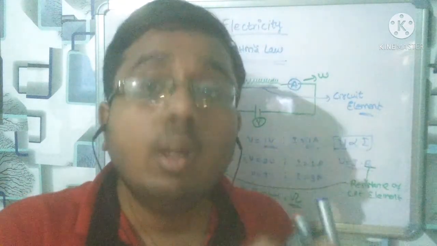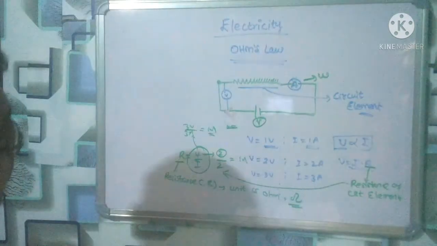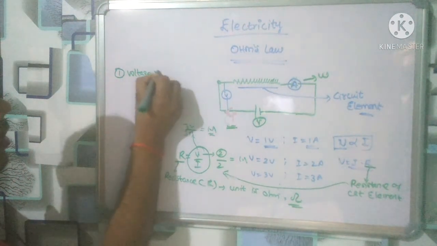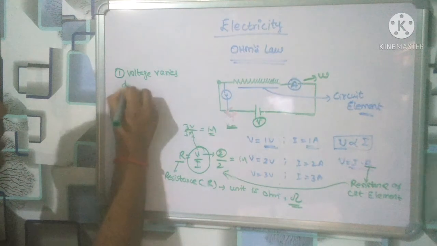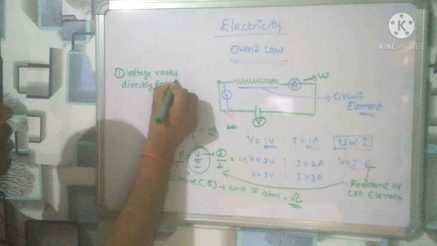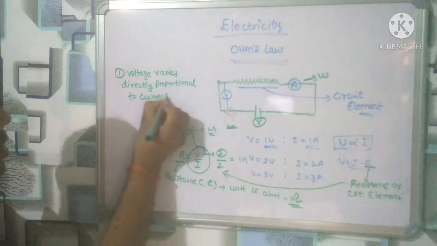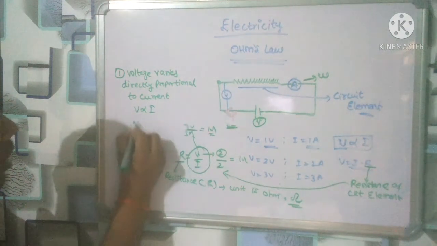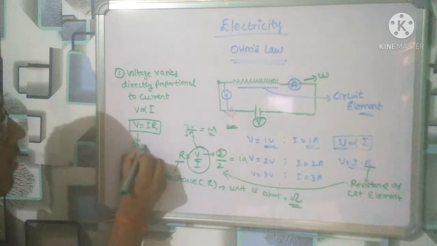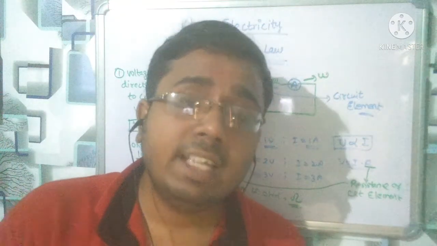So from here we conclude, please write, that voltage varies directly proportional to current. V is directly proportional to current, or we can say V equal to IR. This is the relation of Ohm's law. Here we have assumed that temperature variation is limited.